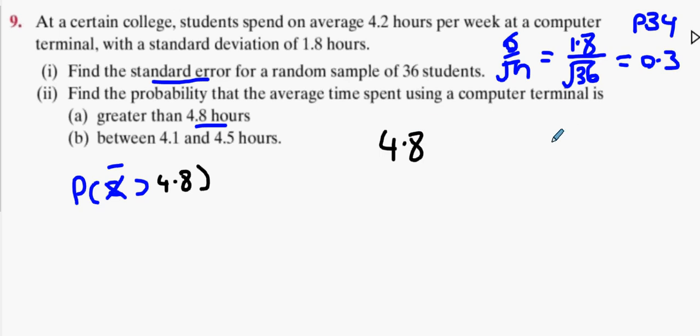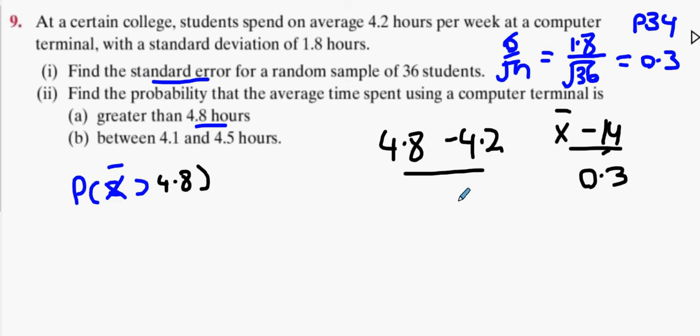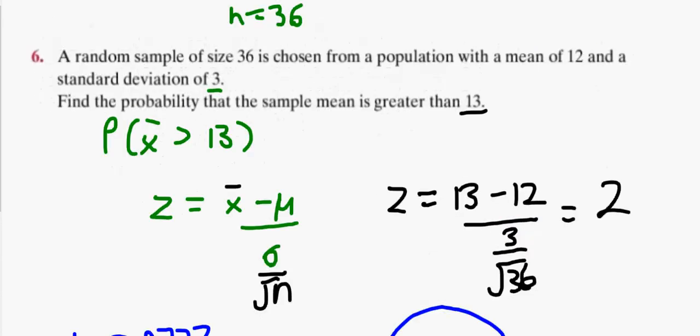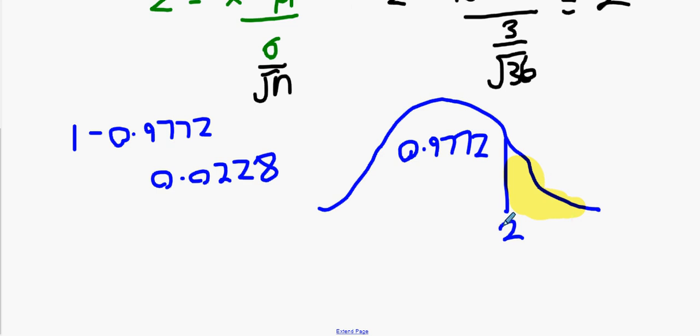So it's x bar, take away mu, over sigma over root n. What do we know about sigma over root n? It's 0.3. So it's 4.8, take away 4.2 divided by 0.3. Is that a z-score of 2 again? And we get a z-score of 2? Which makes it exactly the same answer as last time, doesn't it? So it's exactly the same score as I want everything above 2, which is 0.0228. Everybody cool with that?